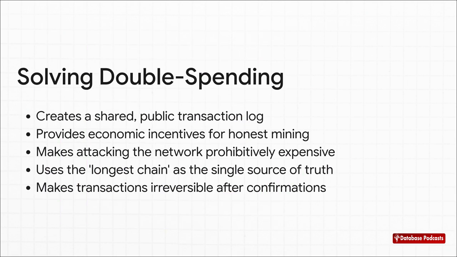So let's put it all together. There you have it. By combining a shared public log, expensive computational work, and really powerful economic incentives, this system solves the double spending problem without needing a central bank. It creates a transaction history that's totally transparent, ridiculously expensive to attack, and for all practical purposes, completely irreversible.